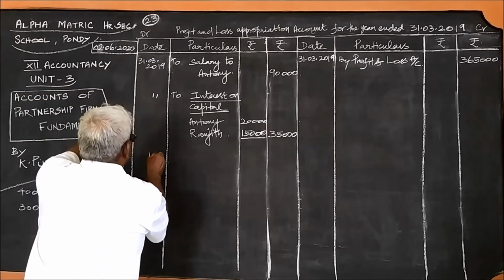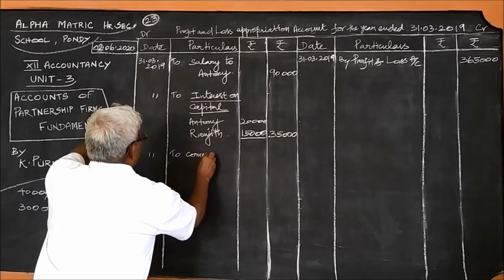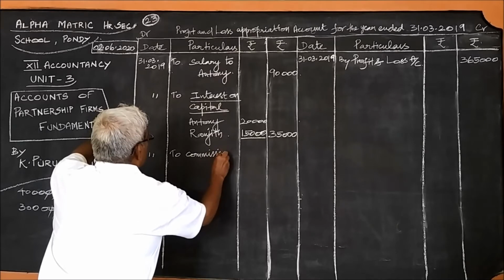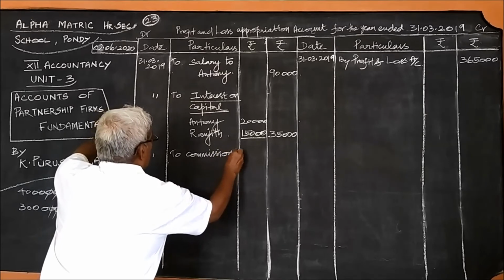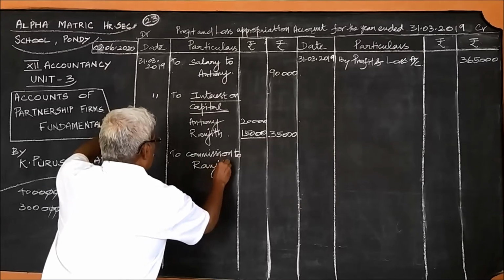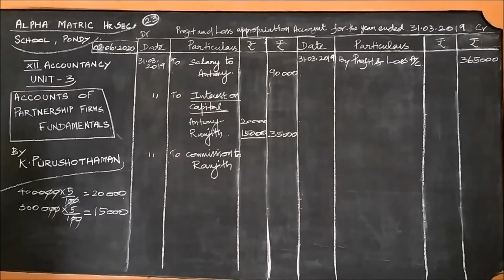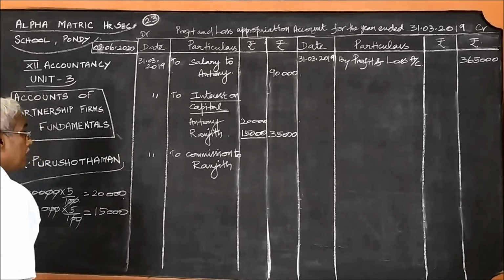So on this date, to commission to Ranjit. Ranjit, 25% from the balance. What is the balance?